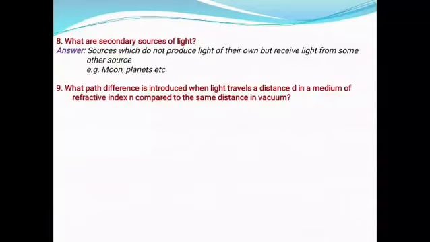What path difference is introduced when light travels a distance d in a medium of refractive index n compared to the same distance in vacuum? Answer, path difference is equal to d into (n minus 1).